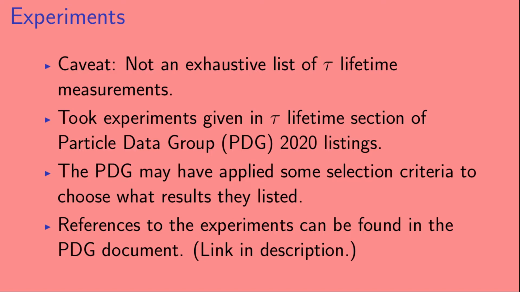Now, one thing that's important to know is that the PDG may have applied some selection criteria to choose what results they listed. For example, if an experiment was later found to have some problem, the PDG may not have included it in their listings. And also there may be other criteria that I don't know about. However, the references to the experiments can be found in the PDG document, and I've given a link to that document in the description below.